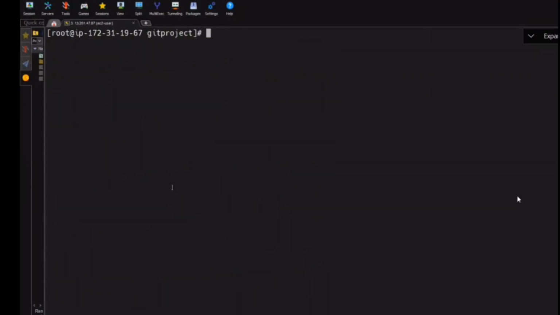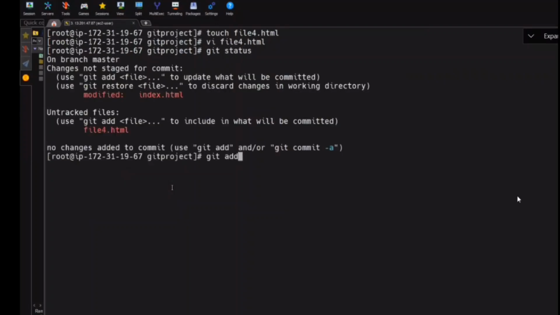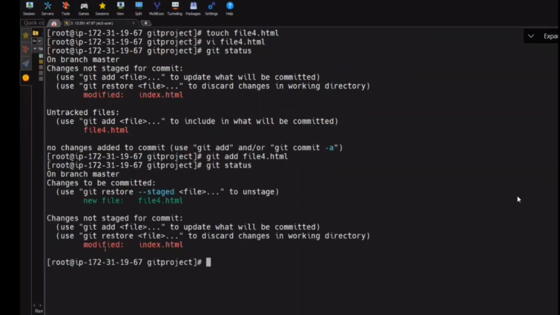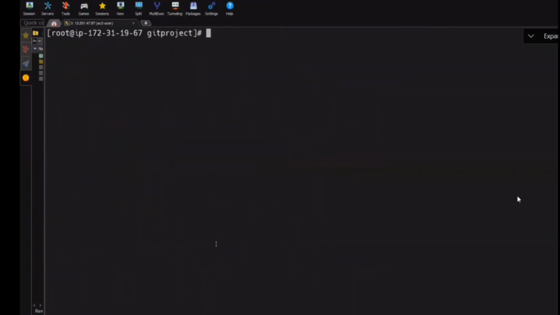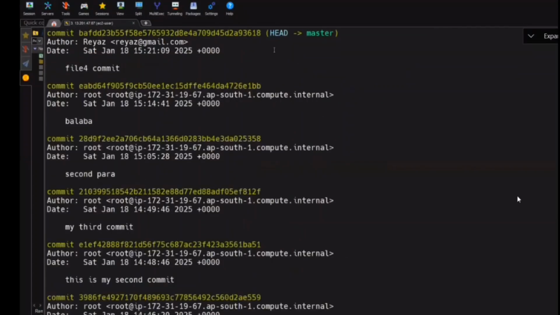Now let's quickly create a file and do the modification. Tell me. Touch file4.html, any file name. I'm just adding some data. This is file 4. Then what I need to do? Perfect. Git status. Next git add which one? File4.html. Next git status. But this is in modified state. But I want to add only file 4. Do I want to add index here? No. Now tell me what's the next command? Git commit minus m, file 4 commit. I committed. Now I want to see who has done the latest commit. Git log. HEAD pointer is there and this is the author.